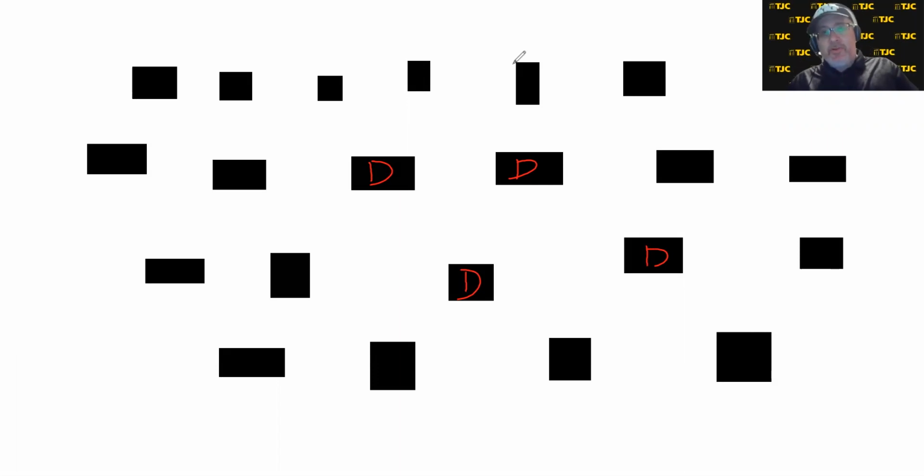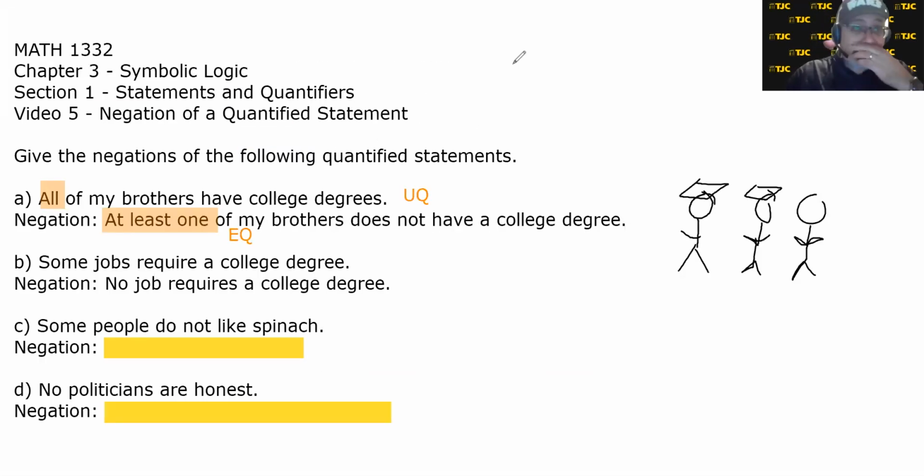And you look around and you go, well, I'm going to find a job with a college degree, because you say some jobs require college degrees. And let's say that you look at all the jobs and none of them say I require a college degree. That's what would make me a liar. When I say some jobs require a college degree, that means at least one. But if I'm wrong, then there's not even one because none of them do. So the negation of some jobs require a college degree is no job requires a college degree, or none require